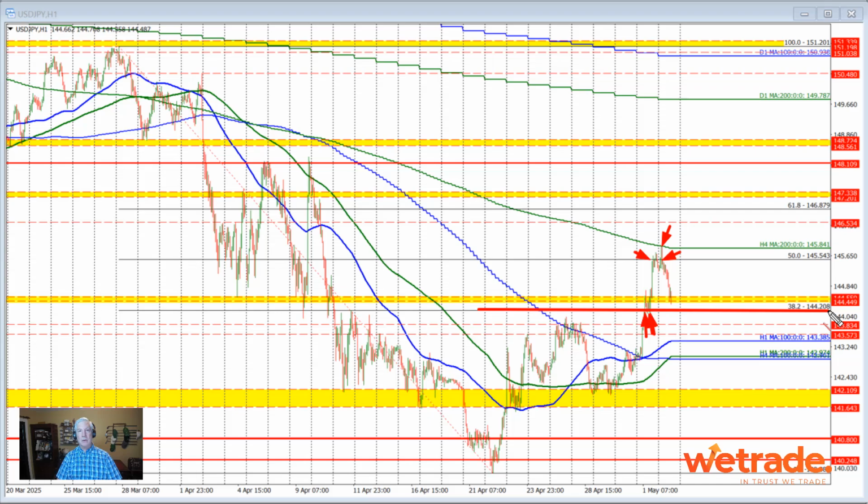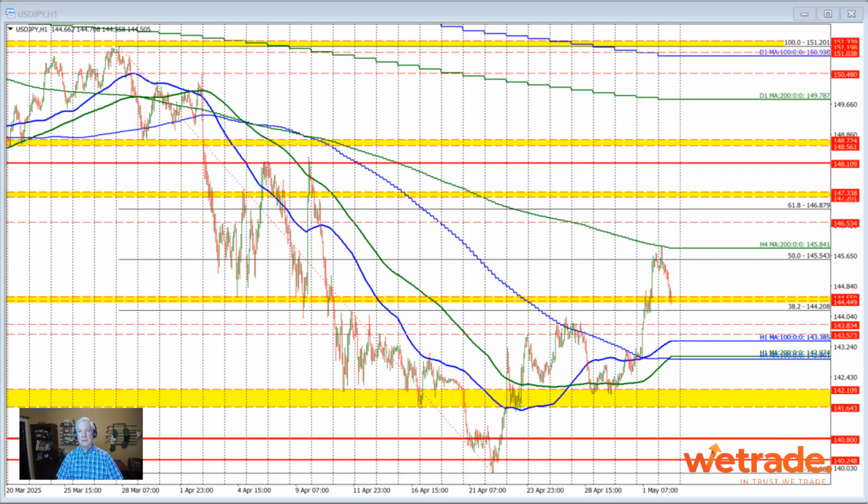If yields start to go down, with weaker jobs data, presumably, 144.21 is that level. Get below that level, opens the door for the downside, find support against that level, and we could see a rotation back toward the 50% retracement level, toward our 200-bar moving average, which did such a nice job of holding resistance. Move below this level, and we start to look toward our hourly moving averages down through here, which are starting to move up, so they become easier hurdles at 143.38,